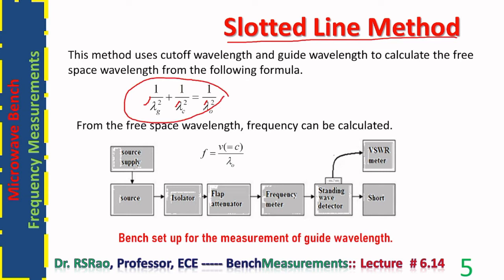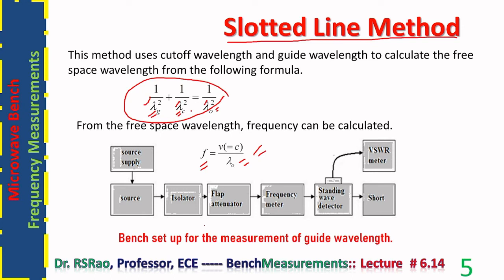Using the bench, we measure lambda g. With the help of a scale, one can find lambda c. When these two are available, lambda naught can be calculated. From lambda naught, frequency can be obtained using the formula frequency equals V by lambda naught. This is the mathematics behind this particular measurement technique.